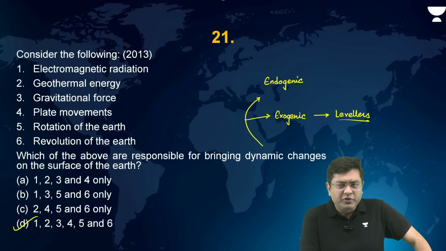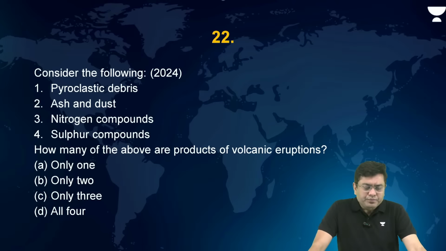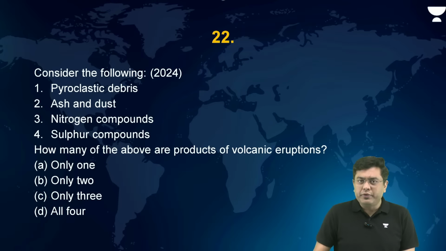I hope this is being understood. Nobody has got any doubts. If you have doubts, please do not hesitate. Now, another very straightforward and direct question. Consider the following. This was asked in 2024 itself. Pyroclastic debris, ash and dust, nitrogen compounds, sulfur compounds. How many of the above are the product of volcanic eruptions?